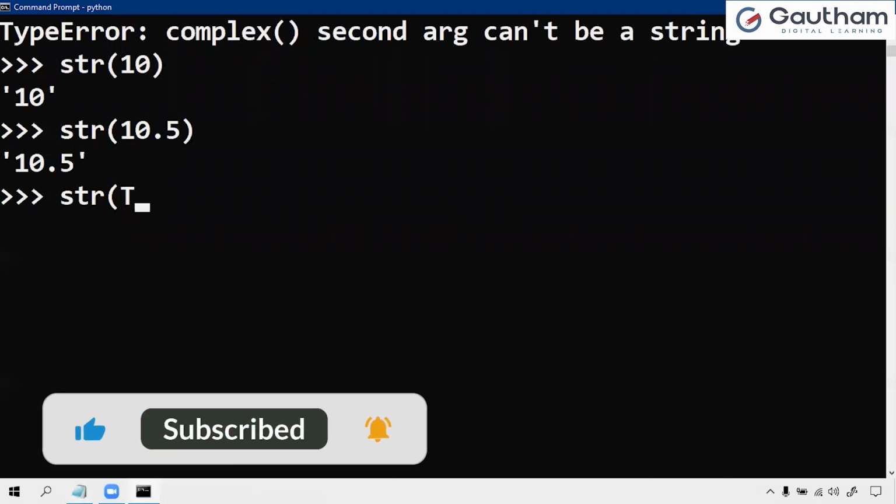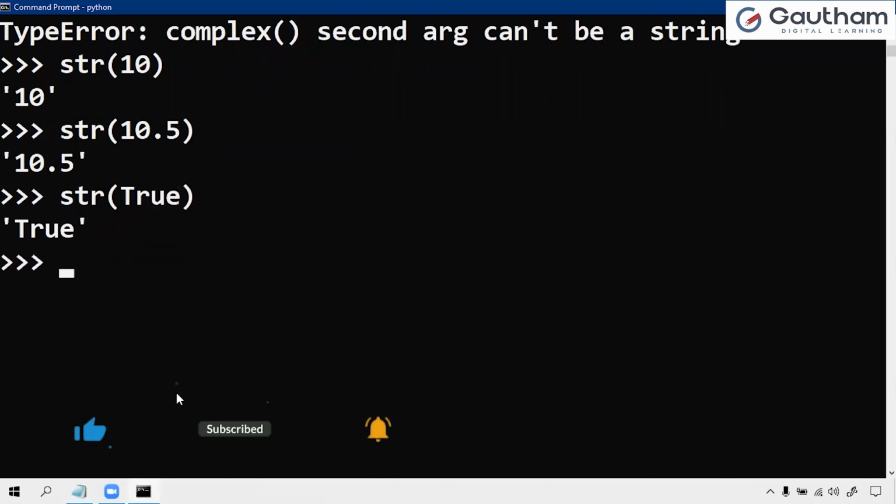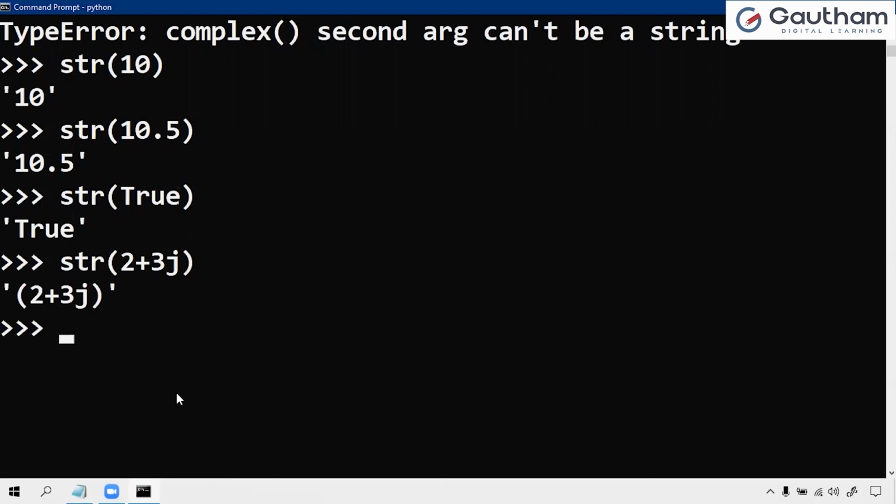If I convert the complex value, yes, it is converting. So there are no conditions at the time of converting from other data types to string. Every data type, integer, float, boolean, complex, all will convert into string. Why? Because it is simply enclosing in quotes and then converting into a string. So it is possible to convert the other data types to string.